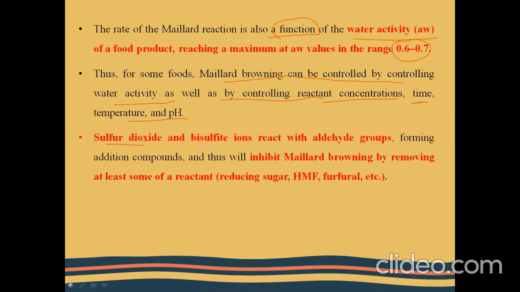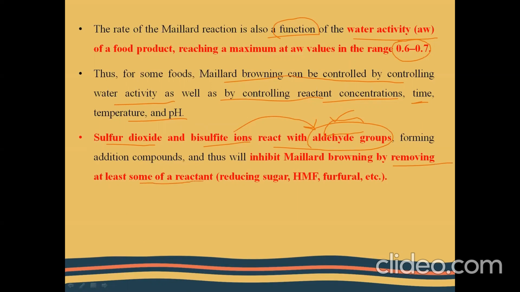So sulfur dioxide and bisulfite ions react with the aldehydic groups. Here the aldehydic groups are not the intermediate products, but the reacting reducing sugars are referred to as aldehydic groups. So when sulfur dioxide and bisulfite ions react with the aldehydic groups, they remove at least some of the reactant.